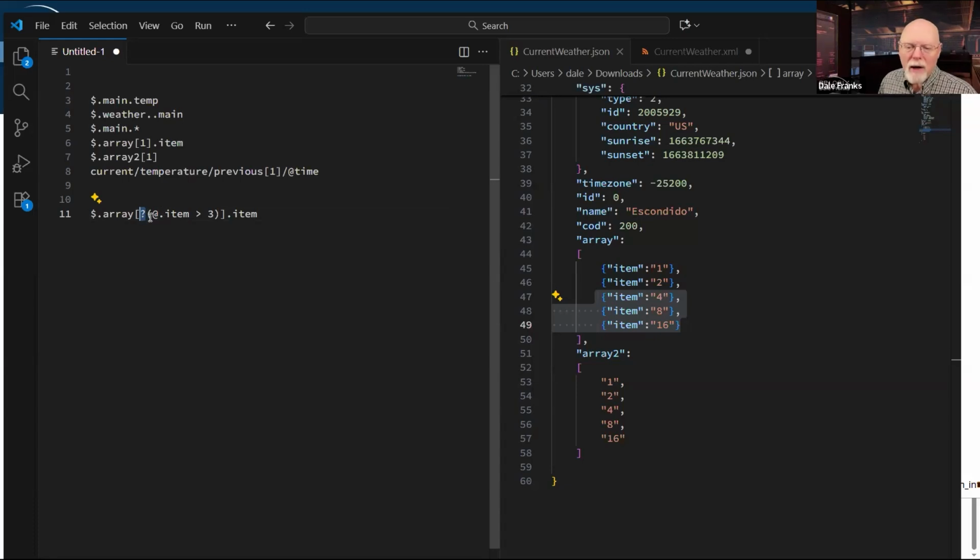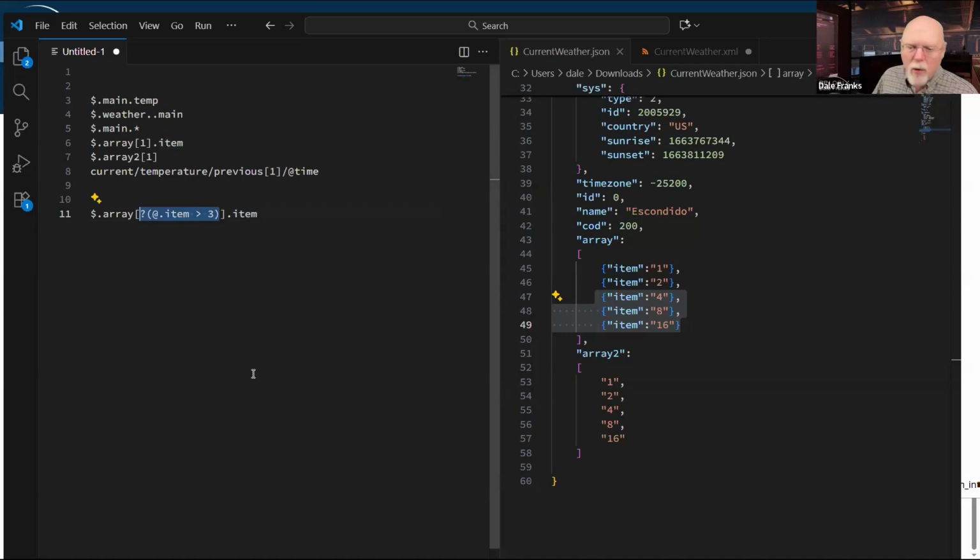And what we are looking for is the item node. So we want you to go to add item and find any item value that is greater than 3. So whatever the index is, for any item value that is greater than 3, we want you to return the item value. So basically, we're not even choosing the index here.